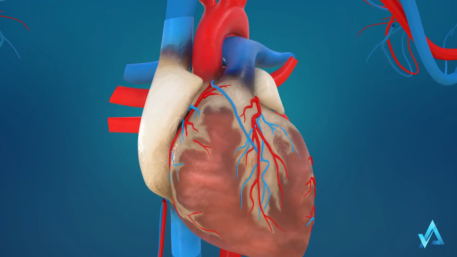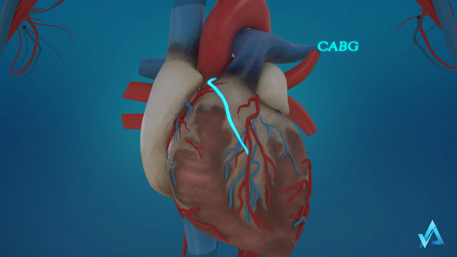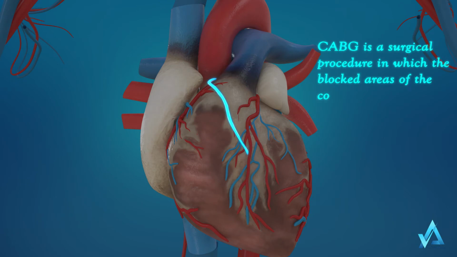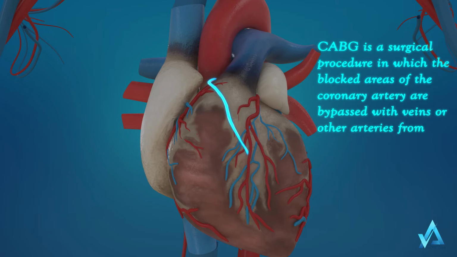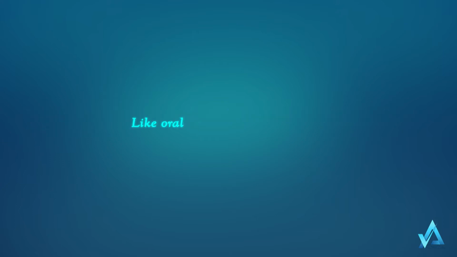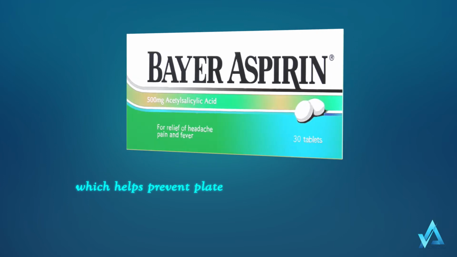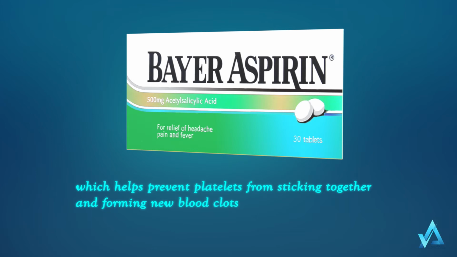Or you may have had a coronary artery bypass graft or CABG. It is a surgical procedure in which the blocked areas of the coronary artery are bypassed with veins or other arteries from the body. When you leave the hospital, your doctor most likely prescribed several medications like oral antiplatelet therapy or aspirin, which prevent platelets from sticking together and forming new blood clots.